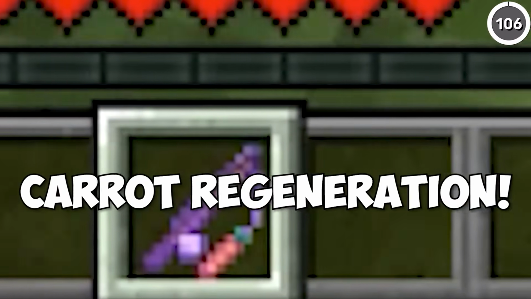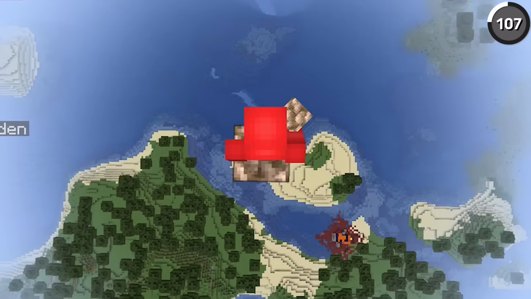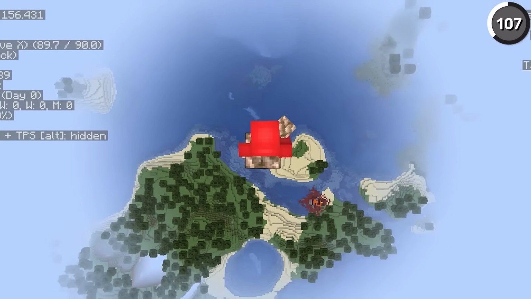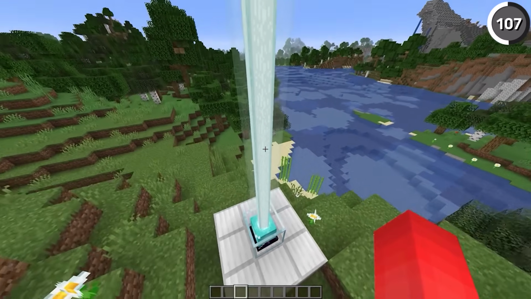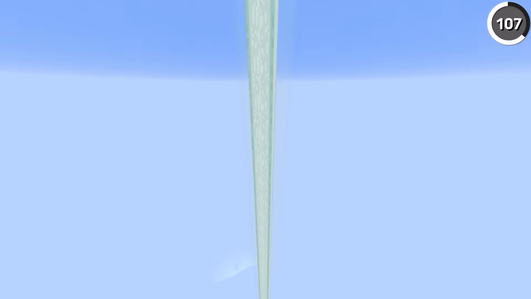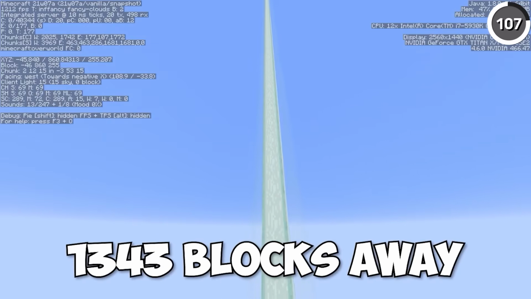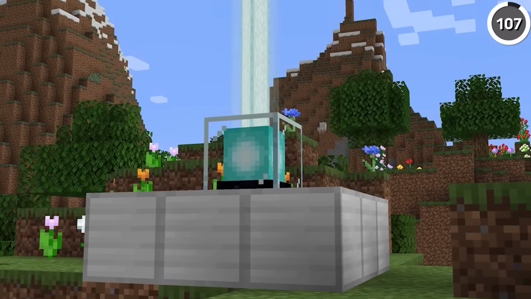With the changes in the Caves and Cliffs update, Minecraft's build height has needed to expand. And while that means that we can now place blocks much higher than we used to, one feature actually got even taller. Now, beacon beams are visible up to 1,343 blocks away from the source, as opposed to the 256 of the past.